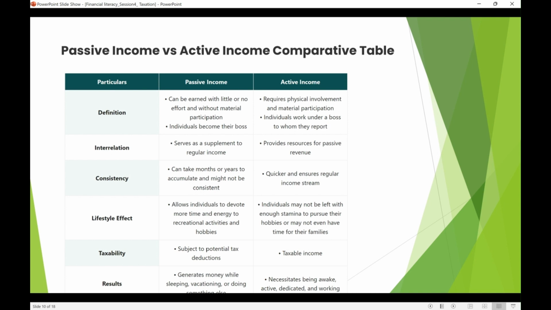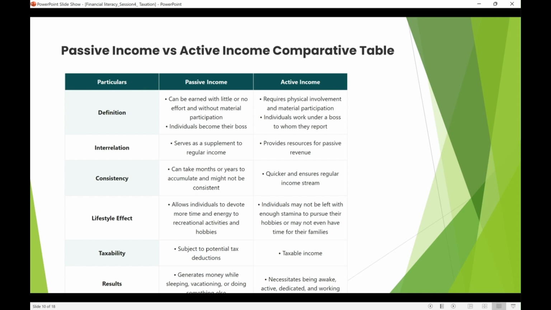Also, passive income serves as a supplement to regular income, but active income provides resources for passive revenue. And then consistency. Passive income can take months or years to build up and might not be consistent as well. But active income is quicker and ensures regular income streams. That means if you've got a job, you get paid. But in passive income, if you invest in stock, there can be a loss if the stock goes down. So it depends on what time you invest, and what time you're withdrawing the money.